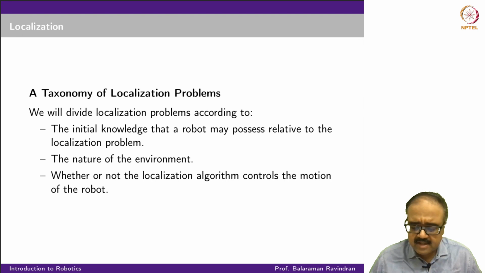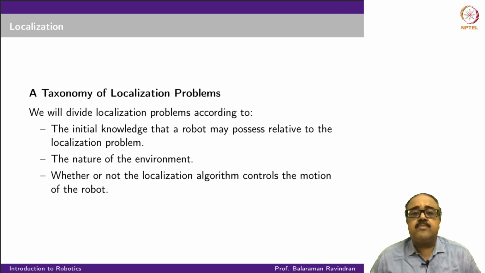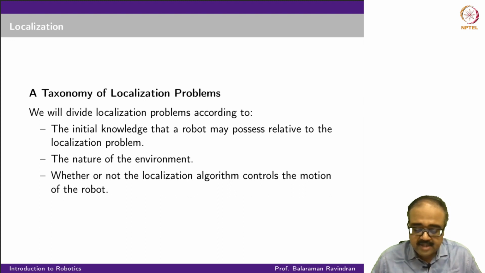So the first dimension is the initial knowledge that the robot may possess relative to the localization problem. So what does the robot know when it starts? That tells you what it is that you want to do, and what are the challenges that you would face. And the second is the nature of the environment in which the robot is operating.